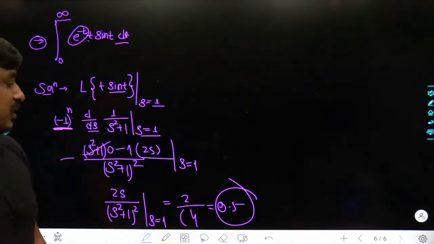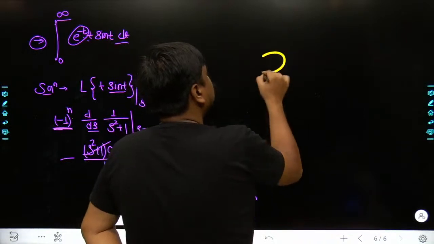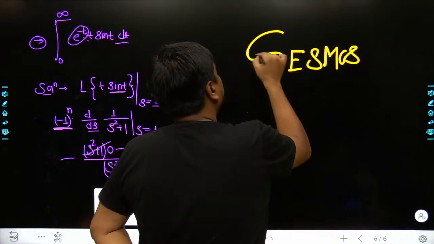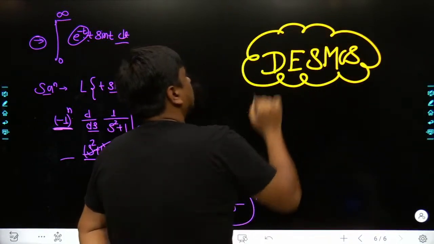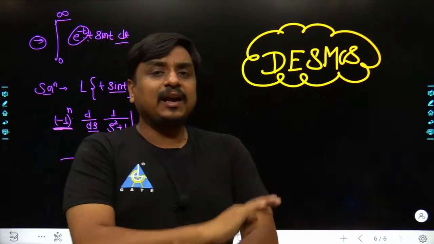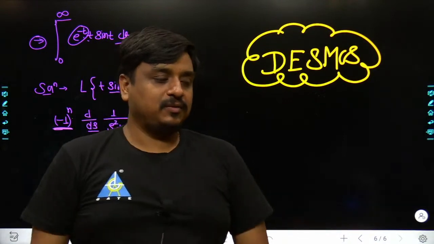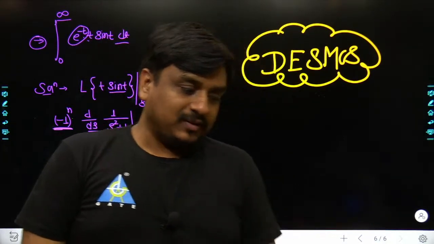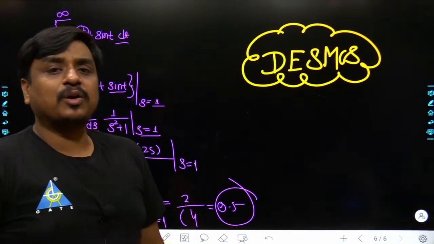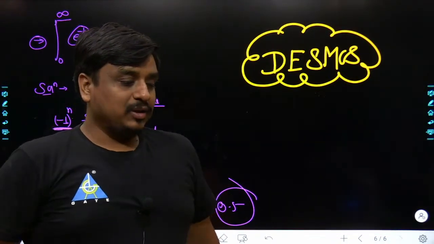I would request the students who have been following me for so long, they should have Desmos in their phone. They should, I am saying, they must. I am insisting. Until and unless you have Desmos, or any kind of 2D plotter within your phone, you are not actually attached with mathematics. I am still insisting you should have Desmos on your mobile phone. Not only Desmos, there are n number of applications through which you can draw the 2D graph over the 2D plane.